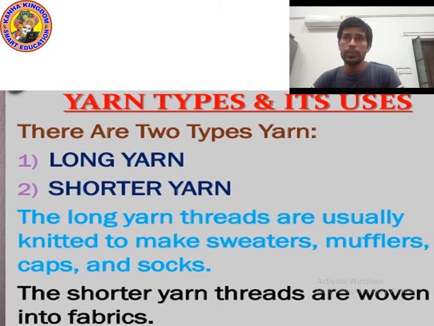So kids, I hope you understood how many types of yarn there are. There are two types of yarn, long yarn and shorter yarn. What are the different uses of yarn? Long yarn is used to make sweaters, mufflers, caps and socks, and shorter yarn is used to make fabrics. The shorter yarn threads are woven into fabric. I hope you understood. Now let's move on to the next point.